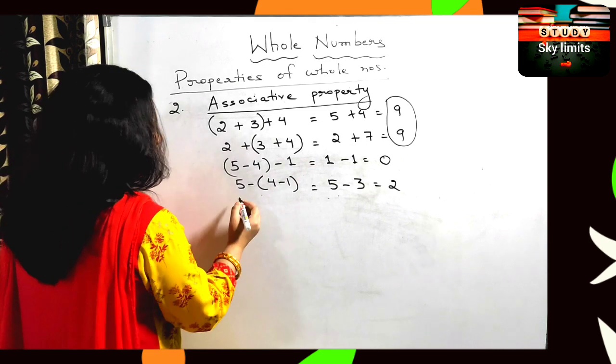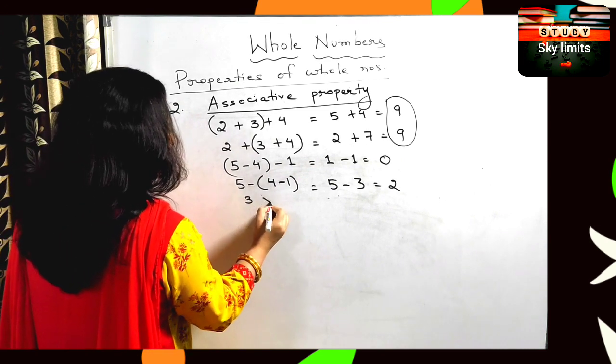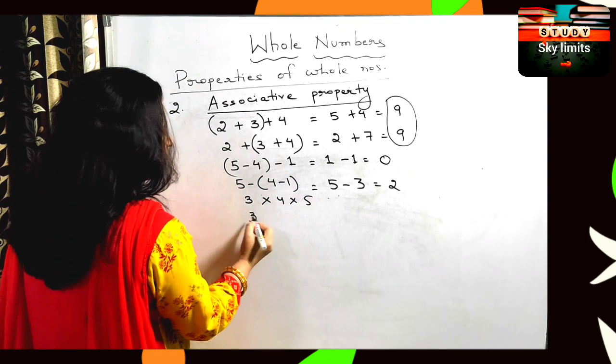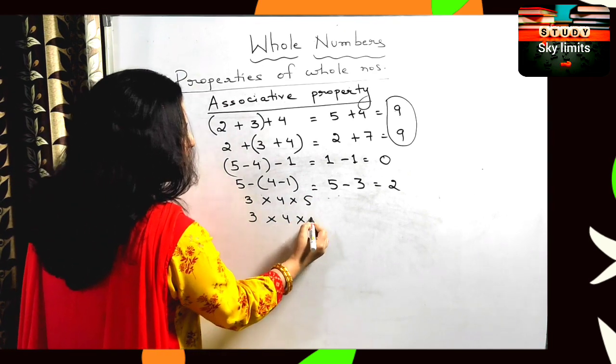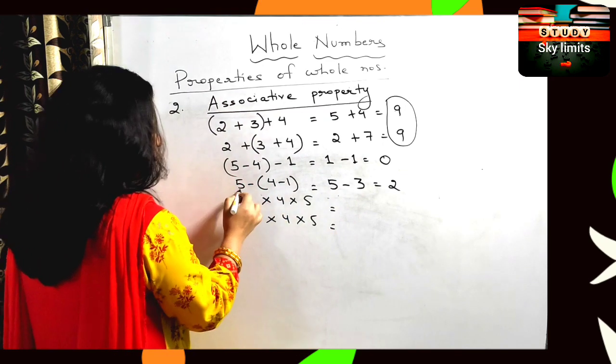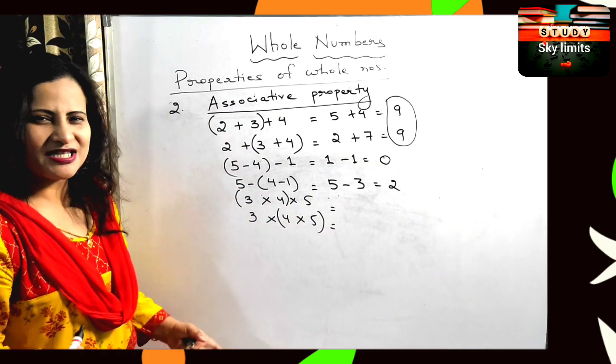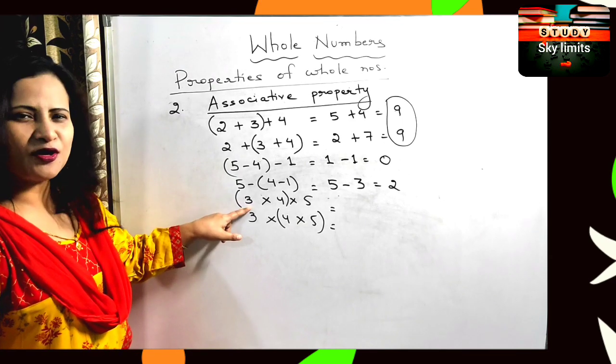Well, let us take something very simple. It's like 3 multiplied by 4 multiplied by 5. Here also let me write 3 multiplied by 4 multiplied by 5. I will group these two first, and then in the second case I will group these two. Let us check. First, the bracket I am going to solve.